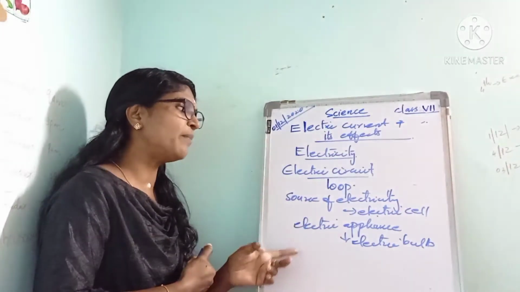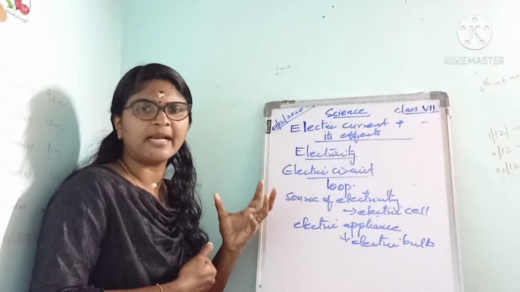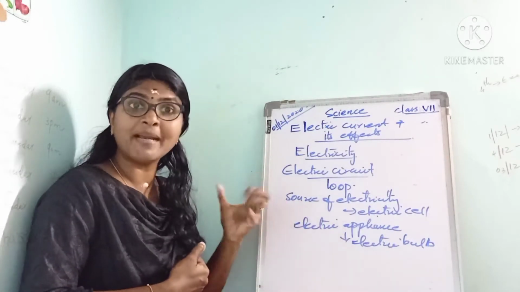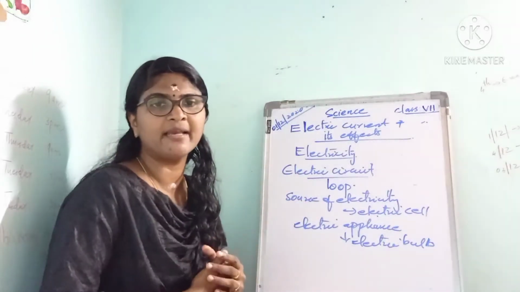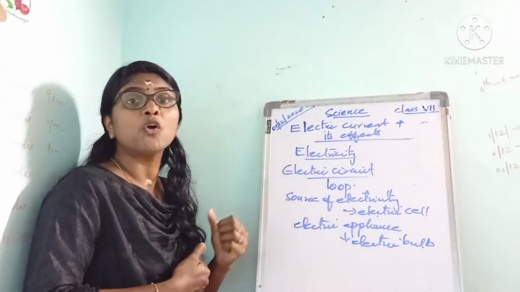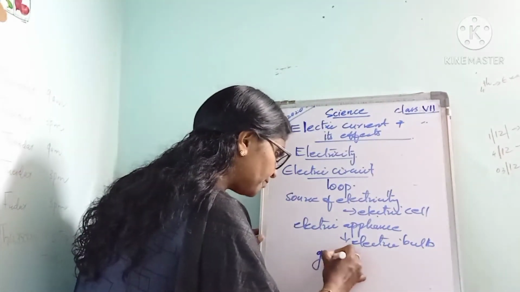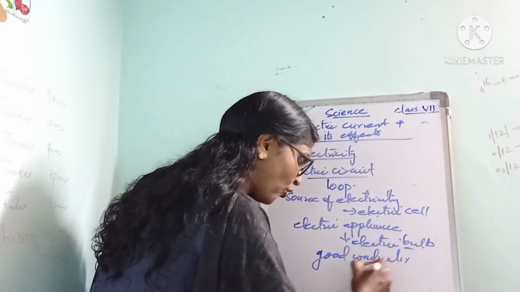The electric circuit is formed by a material which is a good conductor of electricity, such as copper.